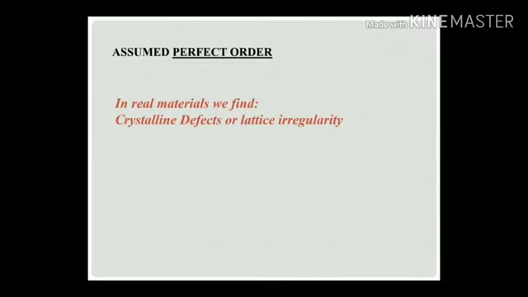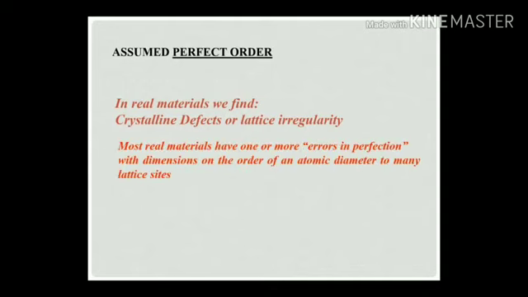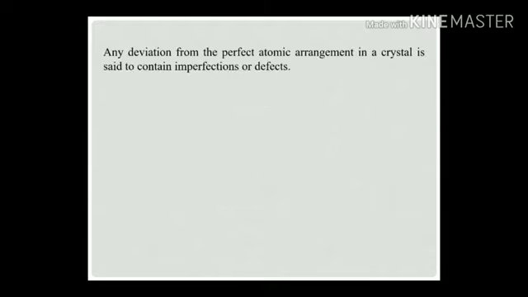Those irregularities present in the structure are called the imperfect structure of the material, which is what we call imperfections in solids. Most real materials have one or more imperfections, with dimensions from an atomic diameter to many lattice sites. Any deviation from the perfect atomic arrangement in a crystal is said to contain imperfections or defects. There are four major categories of crystalline defects.